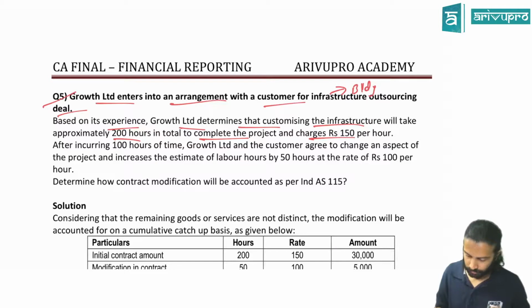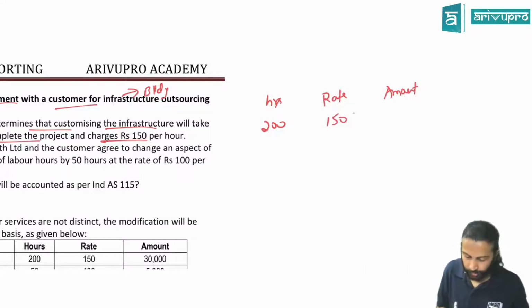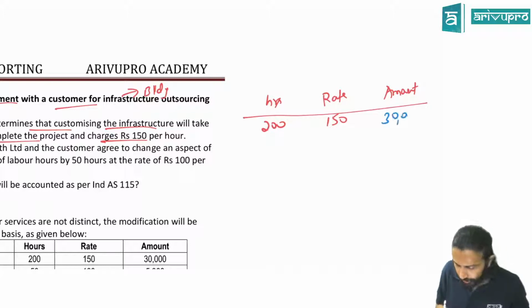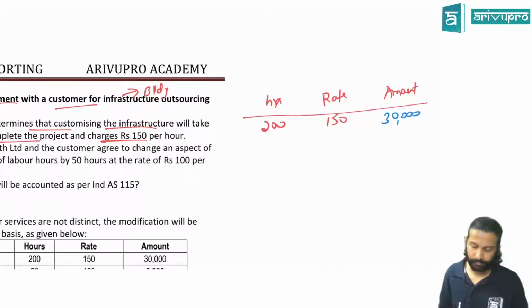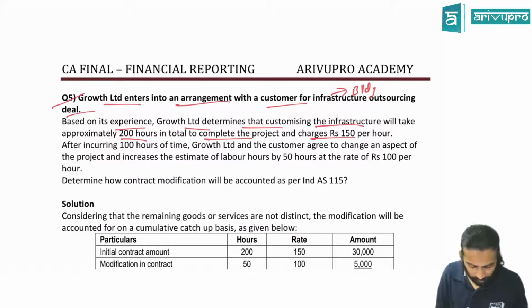So I will just write the numbers quickly. Earlier it was 200 hours, rate per hour and amount. How much was the rate per hour, sir? Rate per hour was 150. So can you tell me how much will be the amount? 30,000. Correct. This was our original contract. Let's see what happened next.